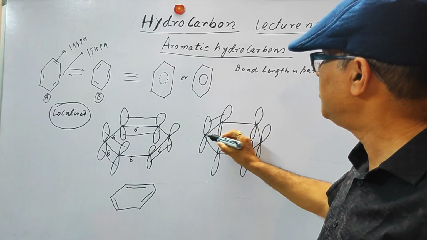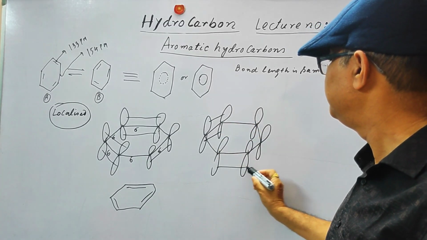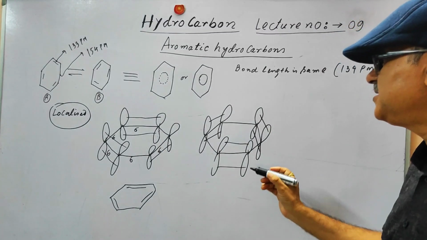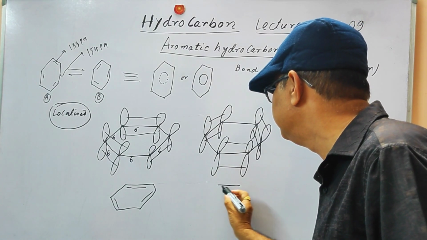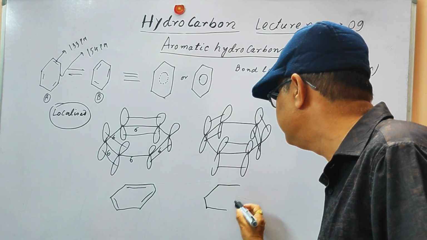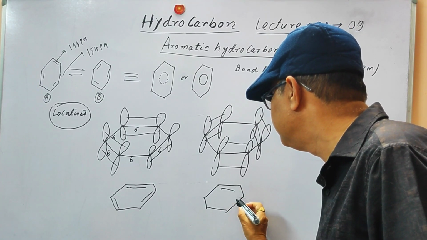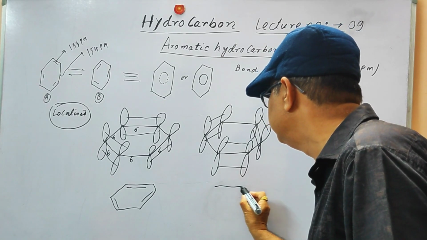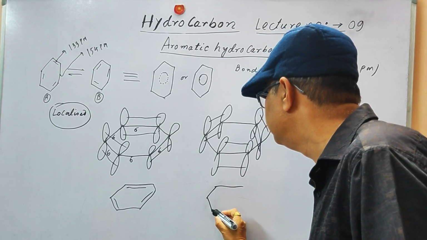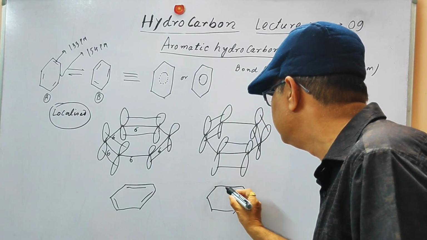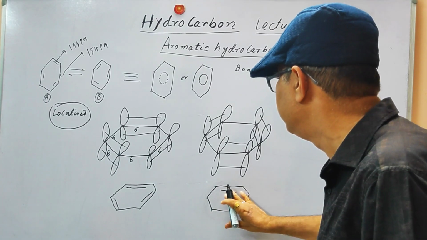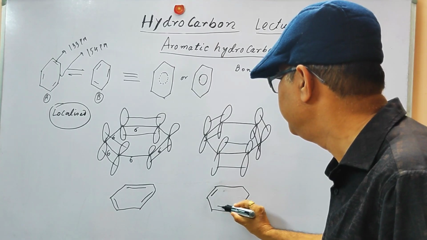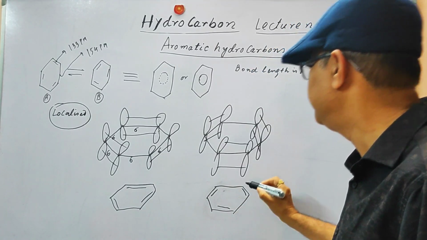This way can also overlap, and this will also overlap. So in this case, the structure will be this. The double bonds will be here, here, and here.